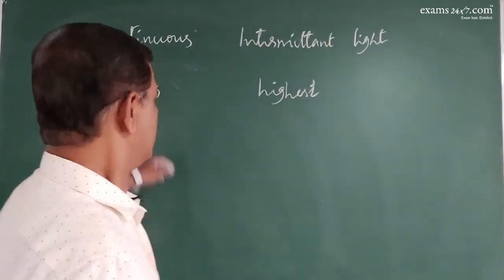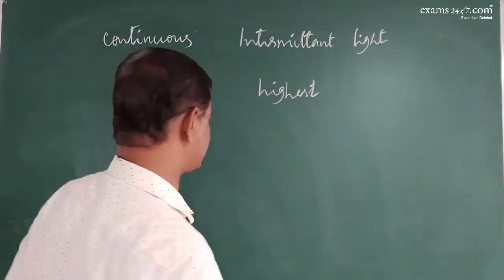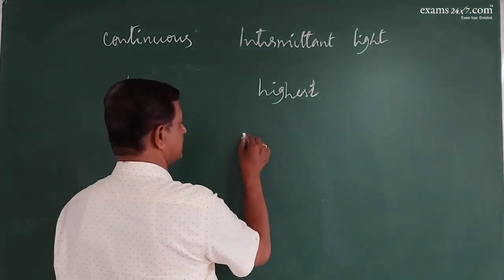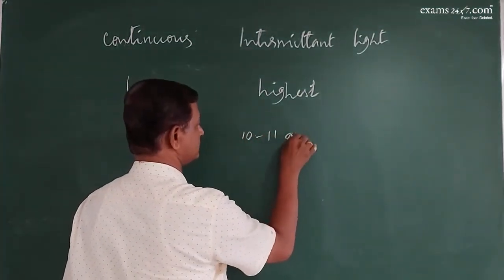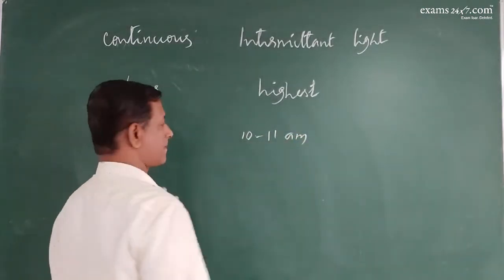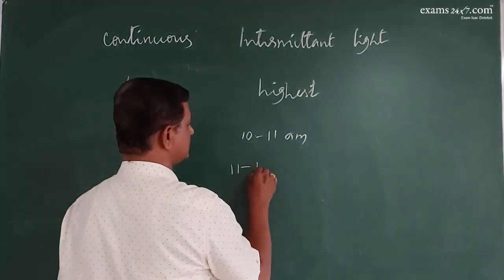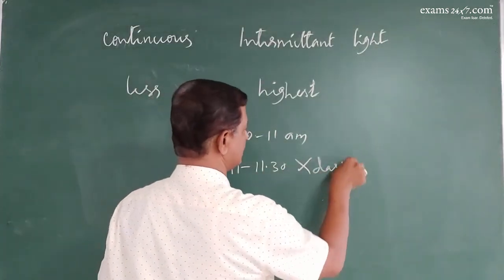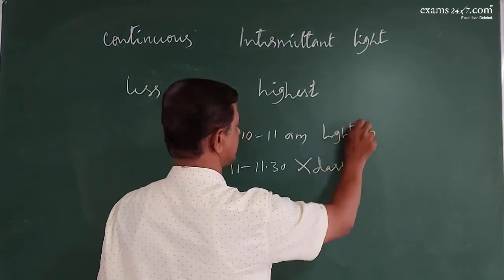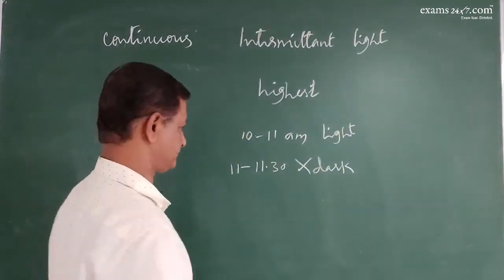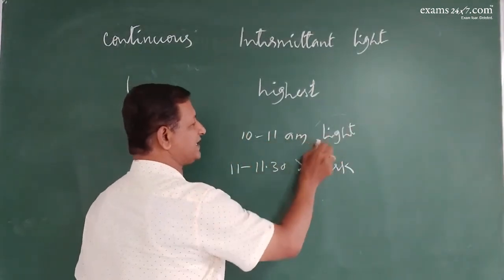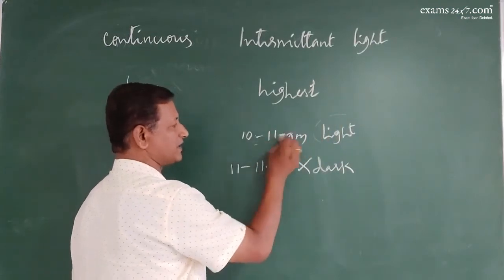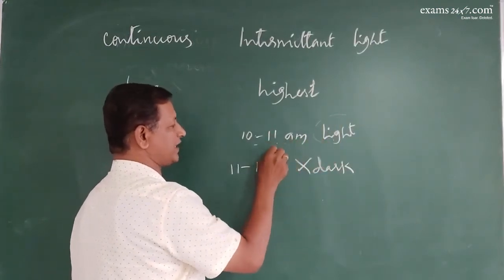Because, say for example, between 10 to 11 am the light is given, 11 to 11:30 not given, dark, here light. Now what happens is that this light energy has been absorbed here, this light has been converted into ATP.